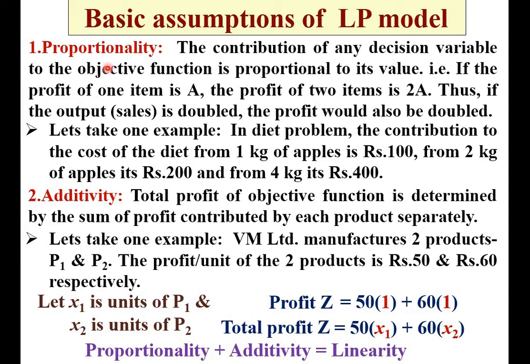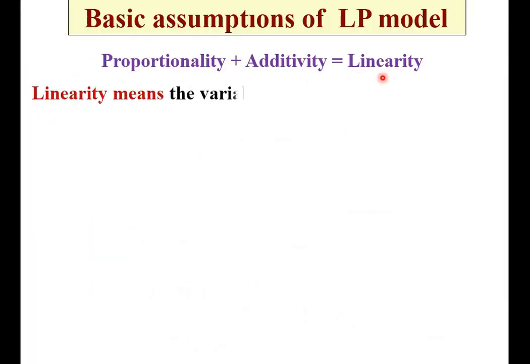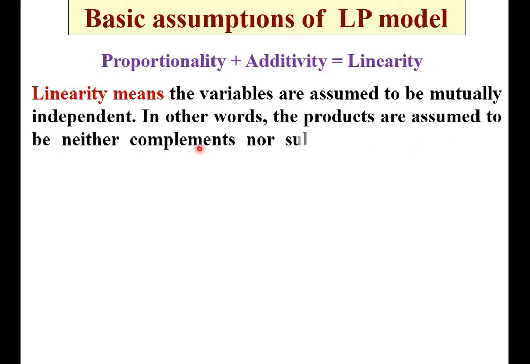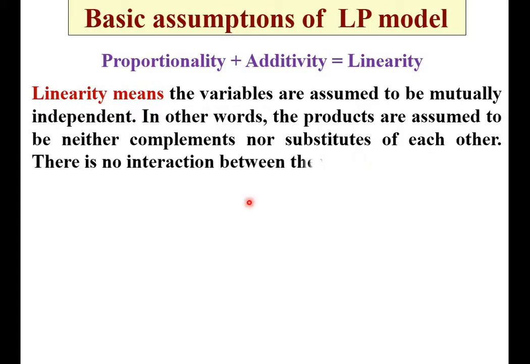So in short, we can say proportionality plus additivity together are known as linearity, and that's why it is called the linear programming model. Next, linearity means the variables are assumed to be mutually independent. In other words, the products are assumed to be neither complements nor substitutes of each other. There is no interaction between the variables.